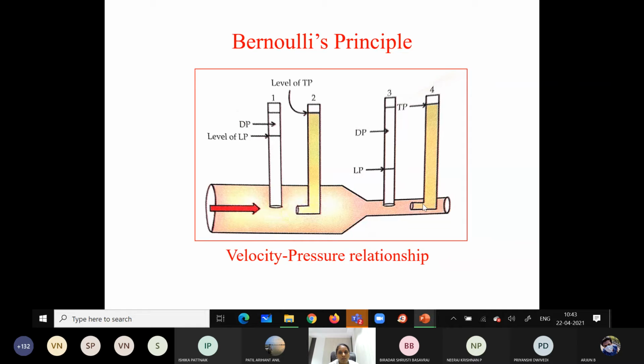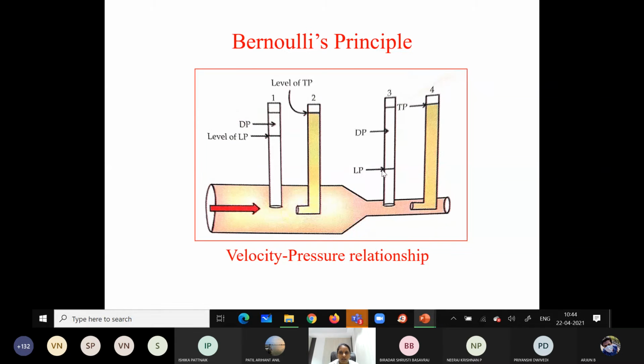So the cross sectional area is less and the velocity is more. When the velocity is more, the kinetic energy will be more. Because kinetic energy is more, to keep the total pressure equal, the lateral pressure will become less.